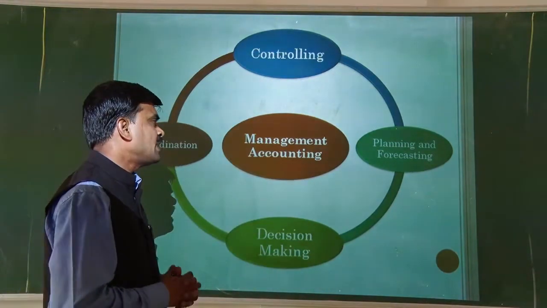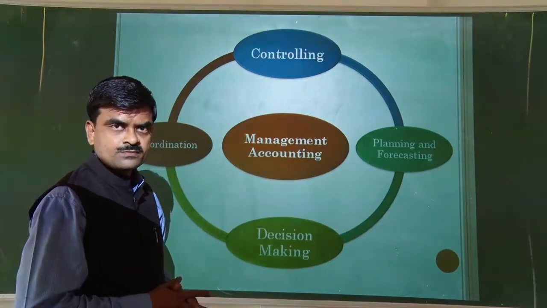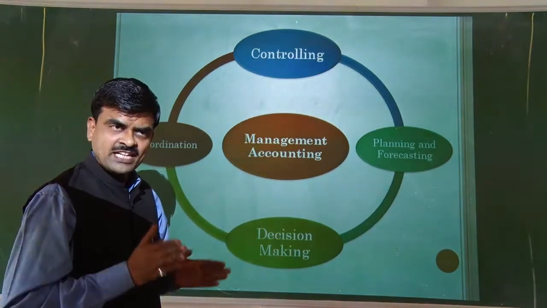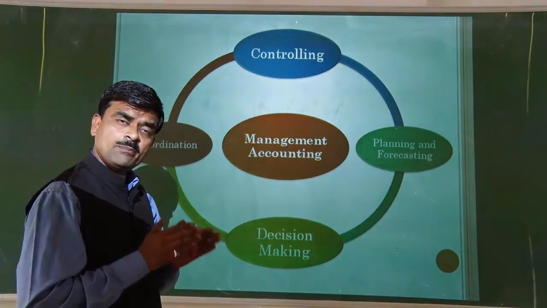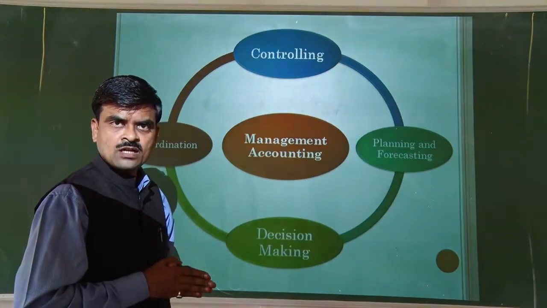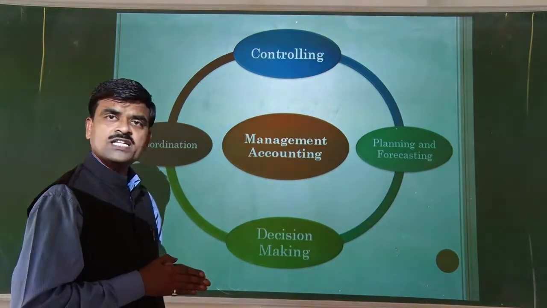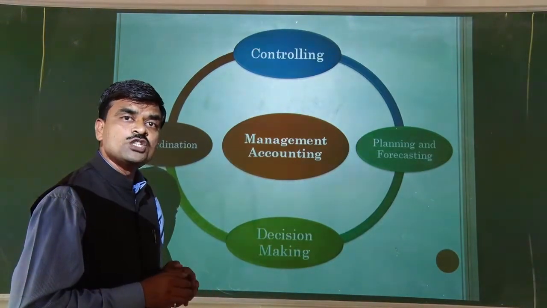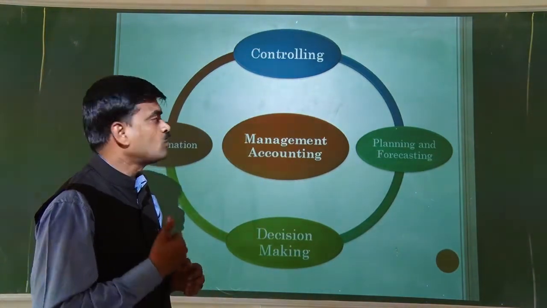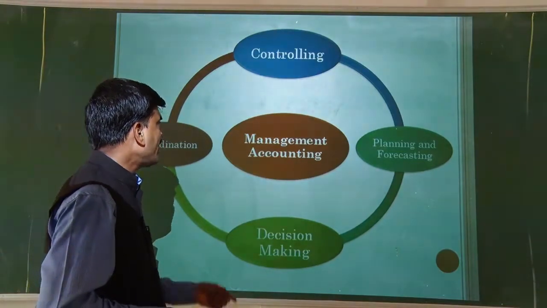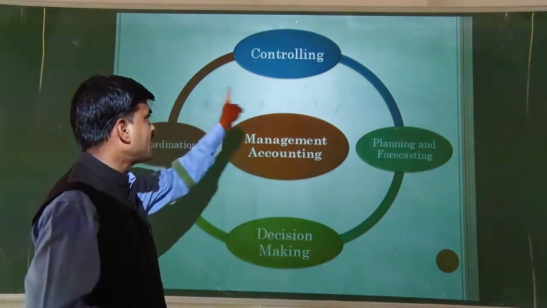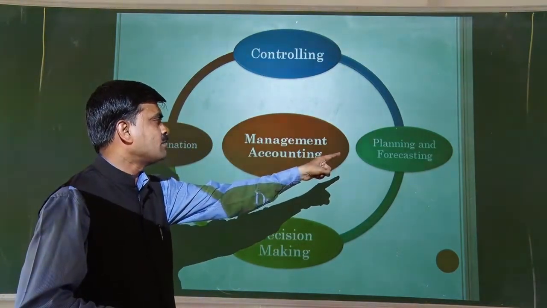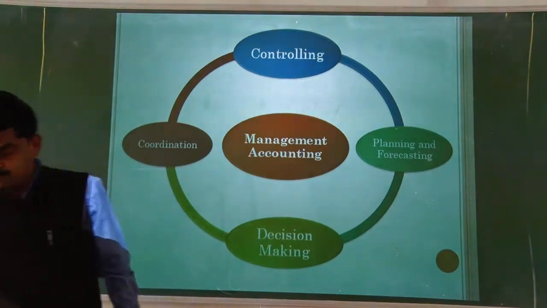The next and last pillar is planning and forecasting. Definitely, to plan for the future is the task of managers. They can develop effective plans and policies with the help of statistical data, and this data can also help to achieve the plans, goals or objectives of the organization. So that's why these four are the pillars of management accounting: controlling, coordination, decision making, as well as planning and forecasting.